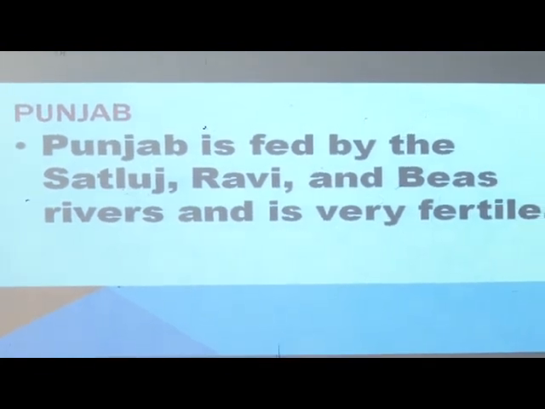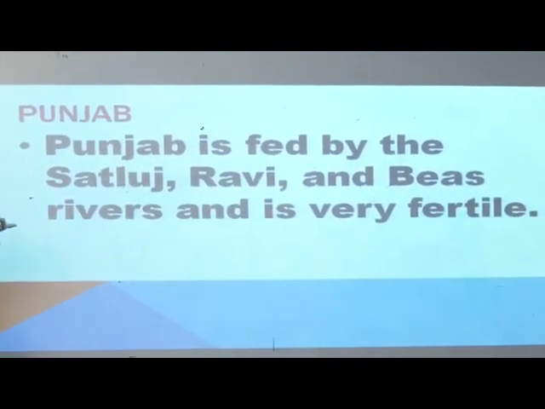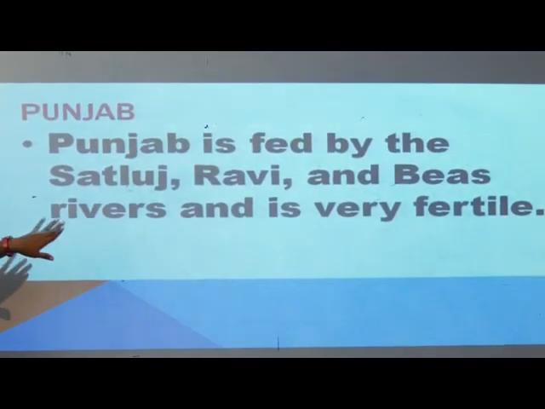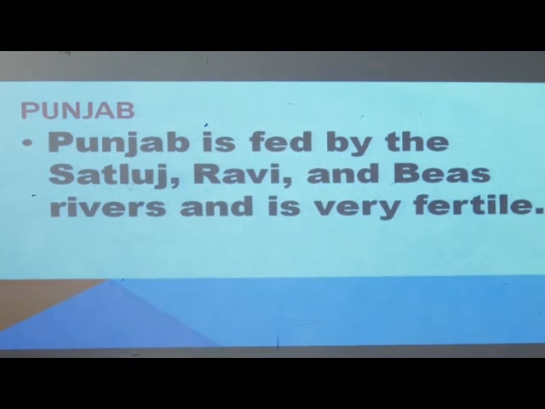Punjab is fed by the Satluj, Ravi and Beas rivers and is very fertile. Now this Punjab, which rivers is it fed by? It is fed by 3 rivers: Satluj, Ravi and Beas, and is very fertile. Due to these rivers, the land is very fertile.